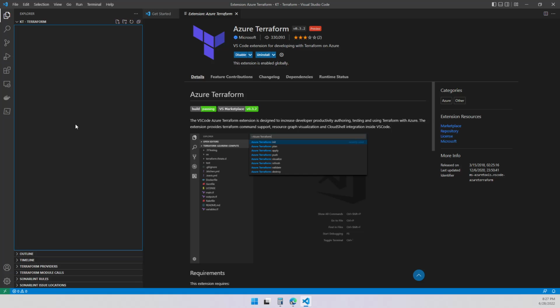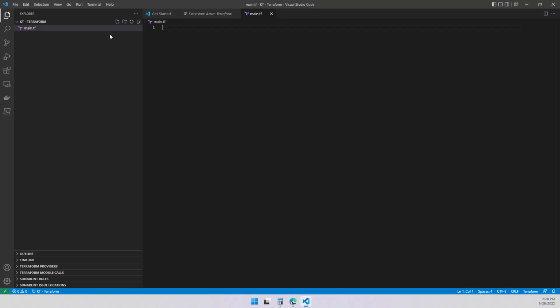So let's create our first script in Azure for this. First of the things you want to create is a file. Like I said, I already have an empty folder created. I'm going to call this main.tf, which is the file structure, right? The .tf is going to be the file used by Terraform. That's going to define this is a Terraform file, and you can see it because you're going to see an icon describing this is a Terraform file, right?